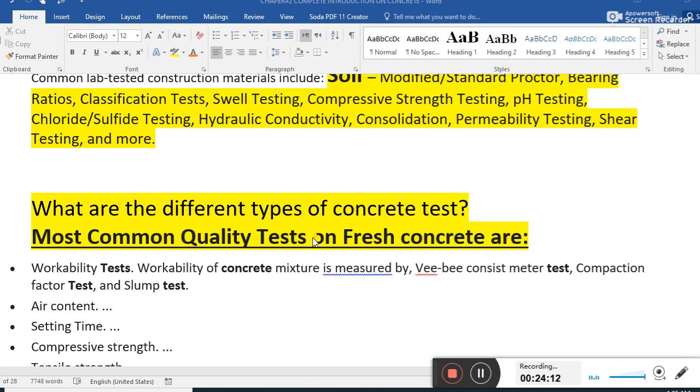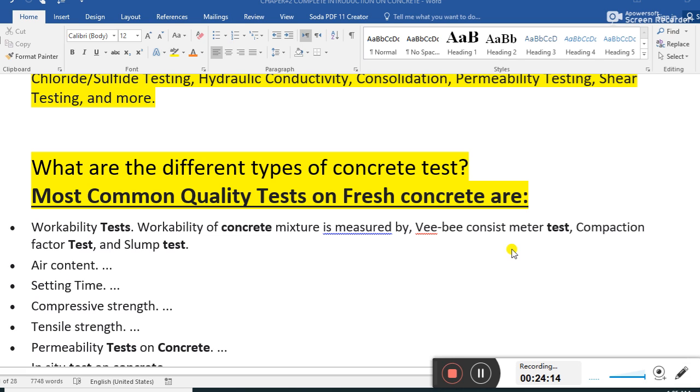Most common quality tests on fresh concrete are as follows. These are the fresh concrete quality tests. Workability test, we discussed this in the previous slide also. Workability of a concrete mixture is measured by the VB consistometer. This is a very important question, guys. The workability of concrete is measured in the VB consistometer. This is an apparatus that measures the workability, the flowability, of concrete.